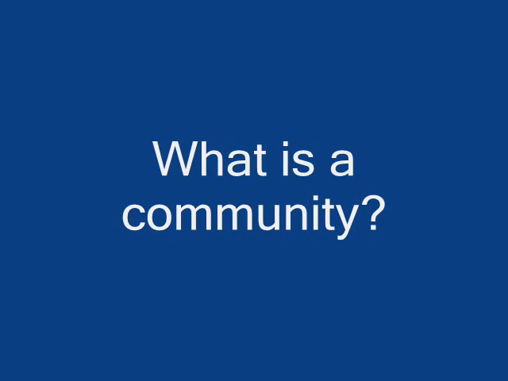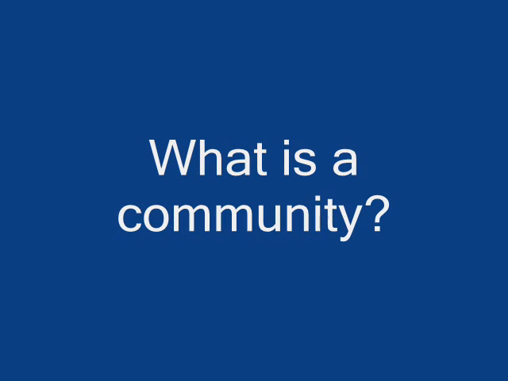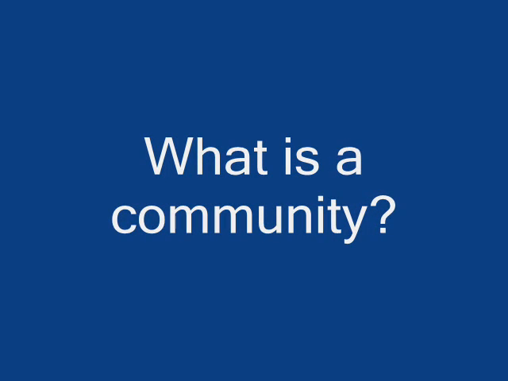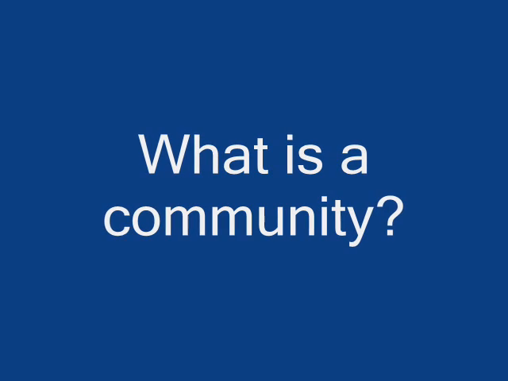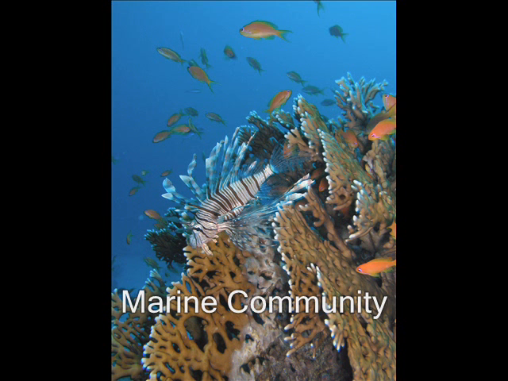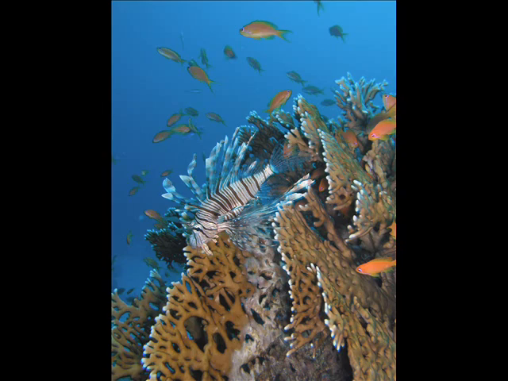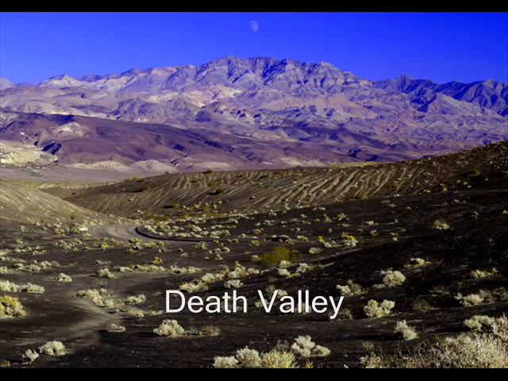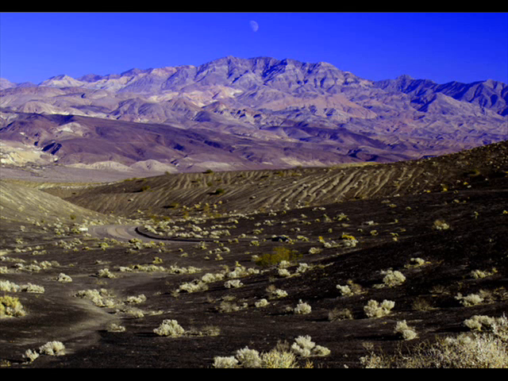A group of individuals is called a population. A group of populations living in the same place is called a community. You live in a community with other populations of living things. Your community might include birds, squirrels, insects, trees, and grass. Death Valley is the hottest, driest place in North America.